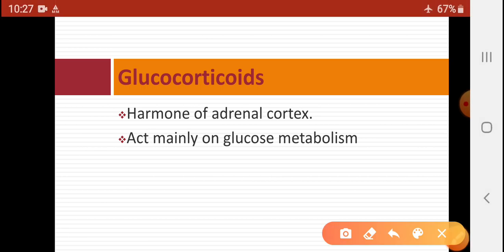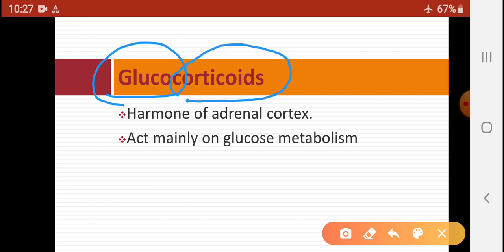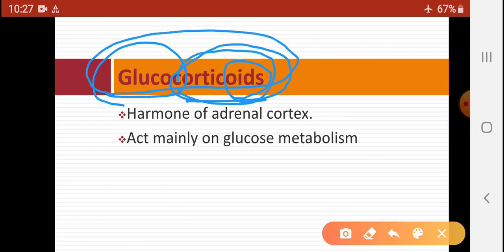As the word glucocorticoid suggests, glucose and a hormone secreted from the cortex, which is steroid in nature. So glucocorticoids are hormones secreted from the adrenal cortex which act on glucose metabolism. In the next lecture we will see these glucocorticoids.